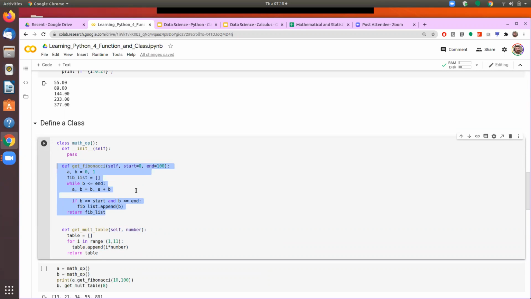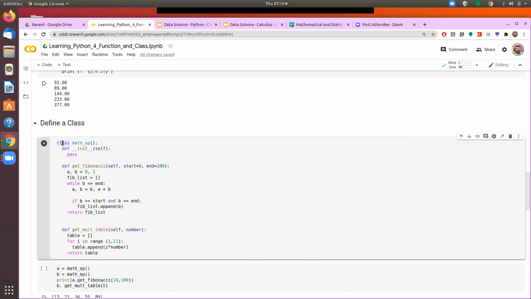Now I am putting them inside the class. So both of these functions define the behavior of the class. So its first behavior is that it can give you a Fibonacci number. Its second behavior is that it can give you a multiplier table. And both of these I can place inside the class. Now the class can have its own variable. And now let's see how do we define the class.